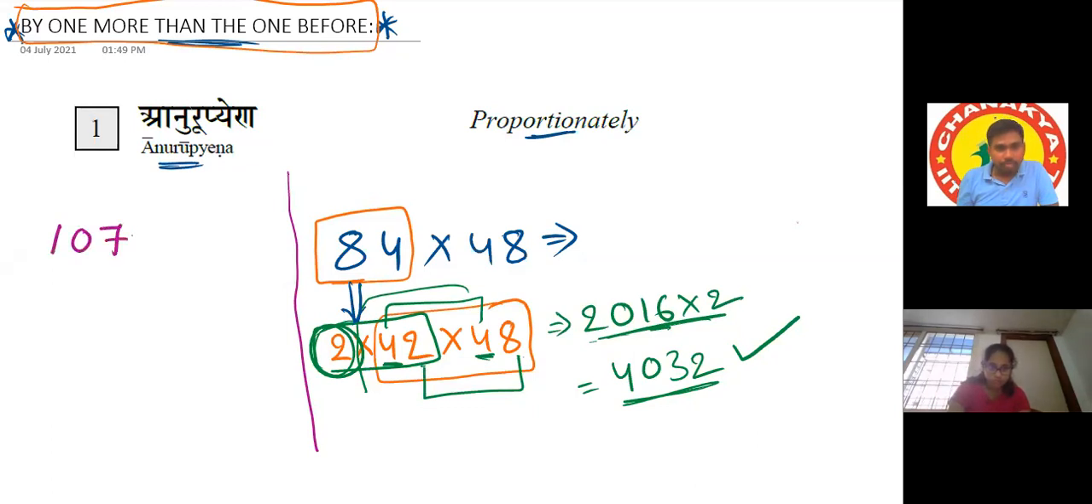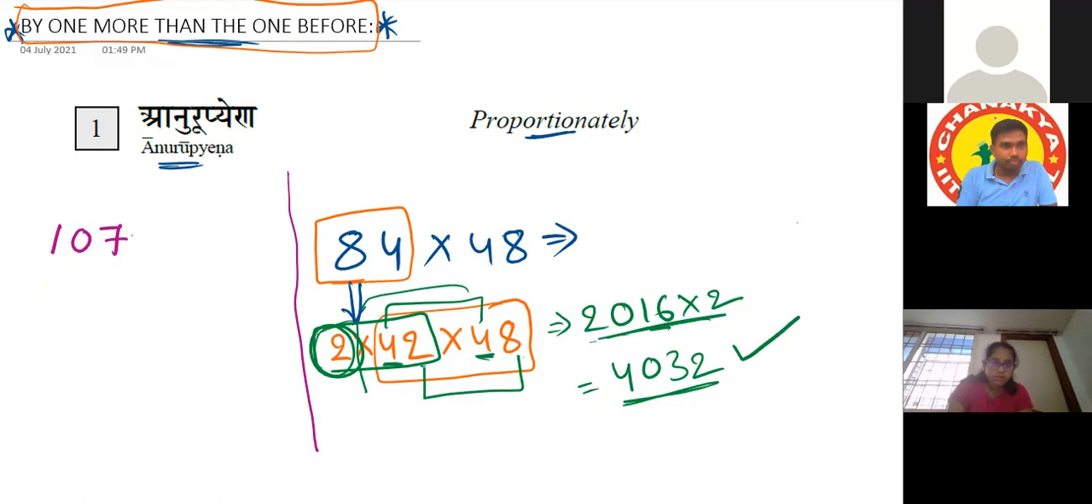107, and then 190, sorry, 193. 107 and then 193.